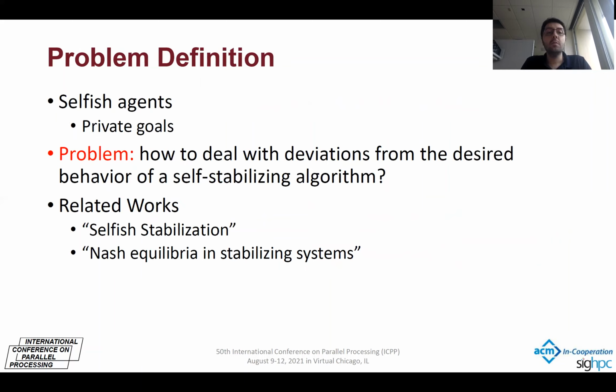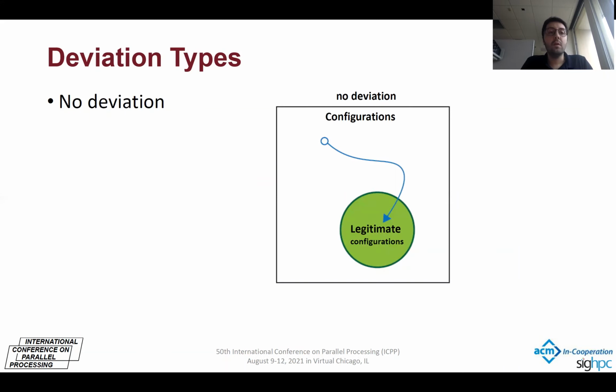The problem is because of the private goals of the selfish agents. These private goals may cause the selfish agent to deviate from the desired behavior of a self-stabilizing algorithm. So we need to find a solution to deal with these deviations. Previously there have been some works on the problem of selfishness in self-stabilization, but none of those have considered the problem of deviation during convergence. Now we will show the three deviation types.